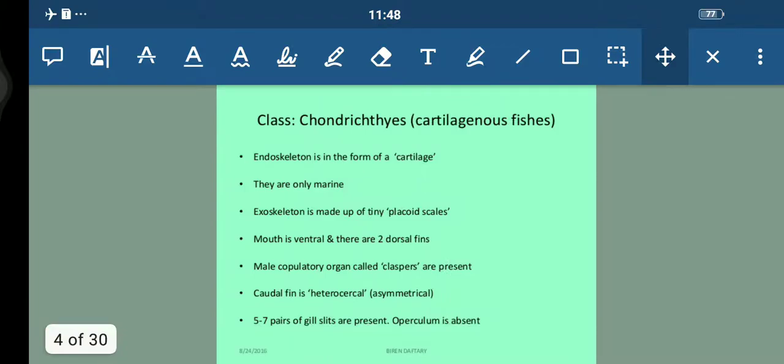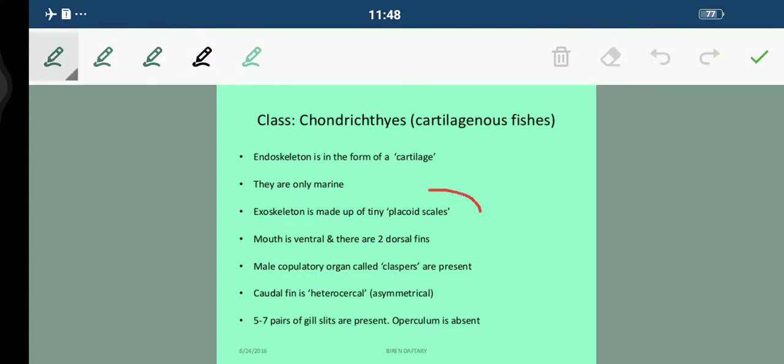Now students, talking about the characteristics of class Chondrichthyes, they are also known as cartilaginous fishes and their endoskeleton is in the form of cartilage and they are only marine. And the exoskeleton is made up of tiny placoid scales. So this is one category of scale. Always remember this, very, very important, that their exoskeleton is made up of placoid scales. And the mouth is ventral, students. It is ventral in position and there are two dorsal fins which help them in movement.